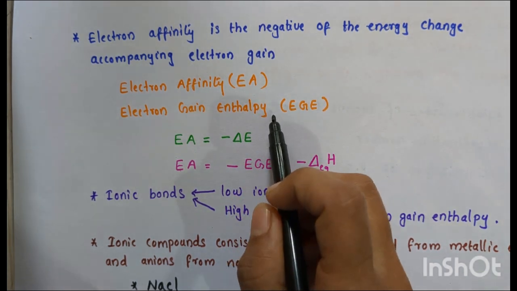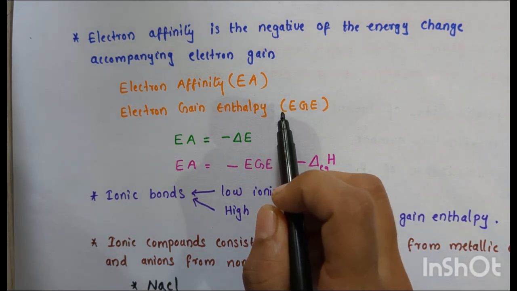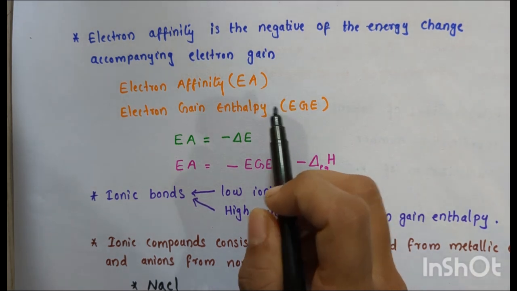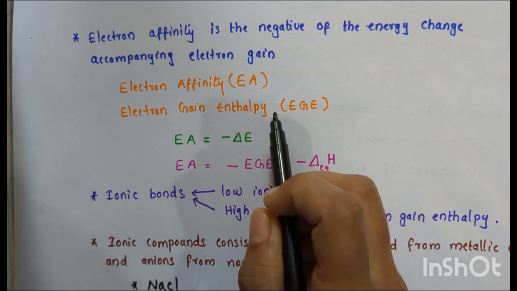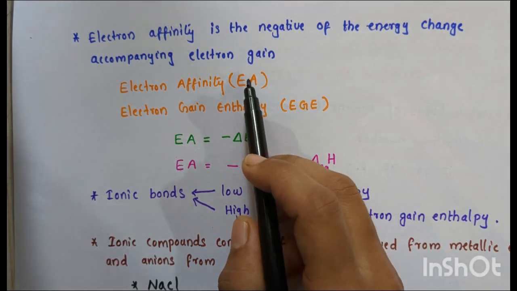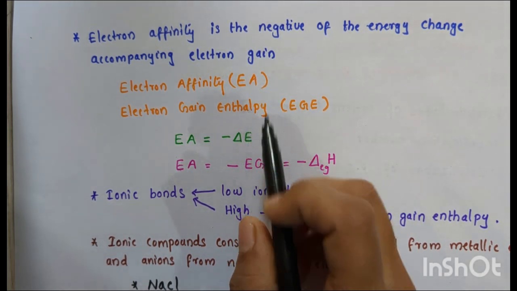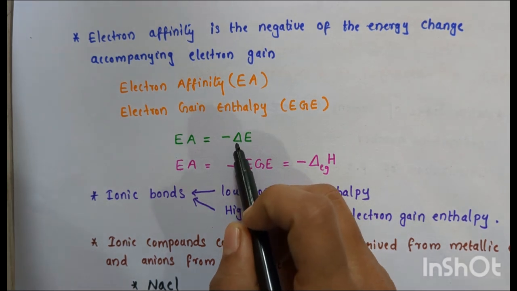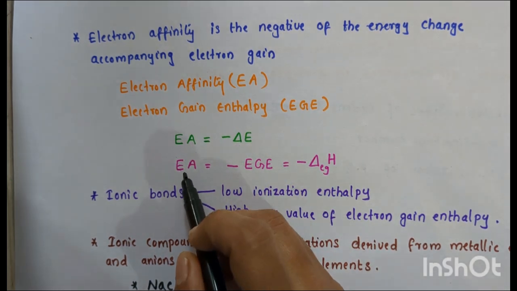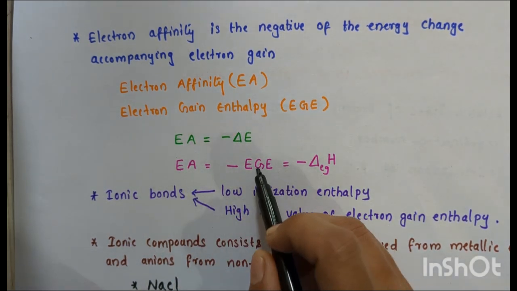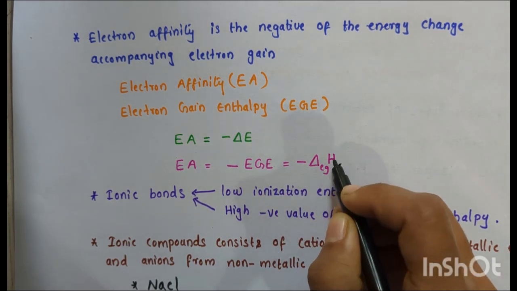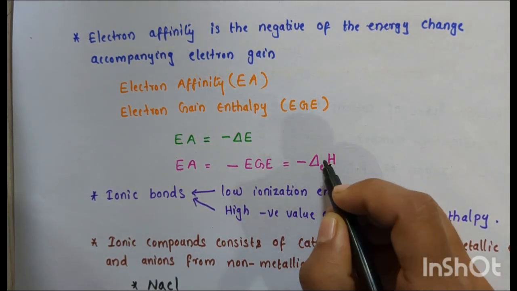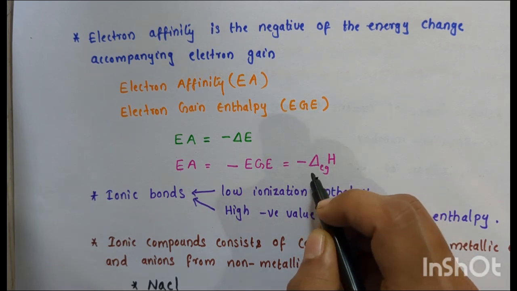Electron gain enthalpy, delta subscript EGH, is the enthalpy change accompanying that addition. Electron affinity is the negative of the electron gain enthalpy.